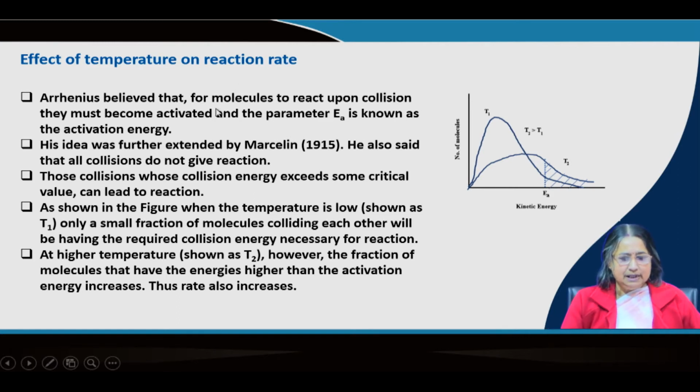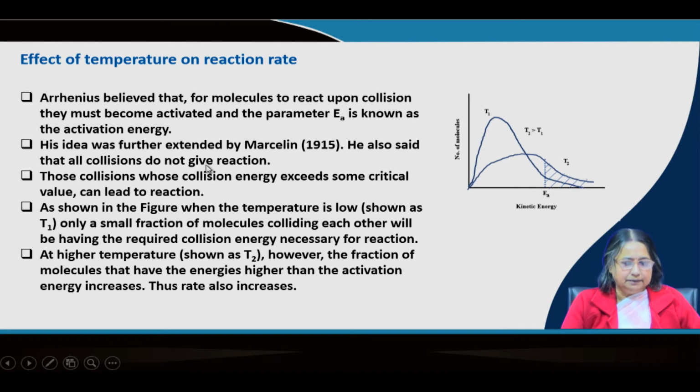So, Arrhenius believed that for molecules to react upon collision, they must become activated, and the parameter Ea is known as the activation energy. His idea was also extended or refined further by other scientists such as Marcelin in 1950.